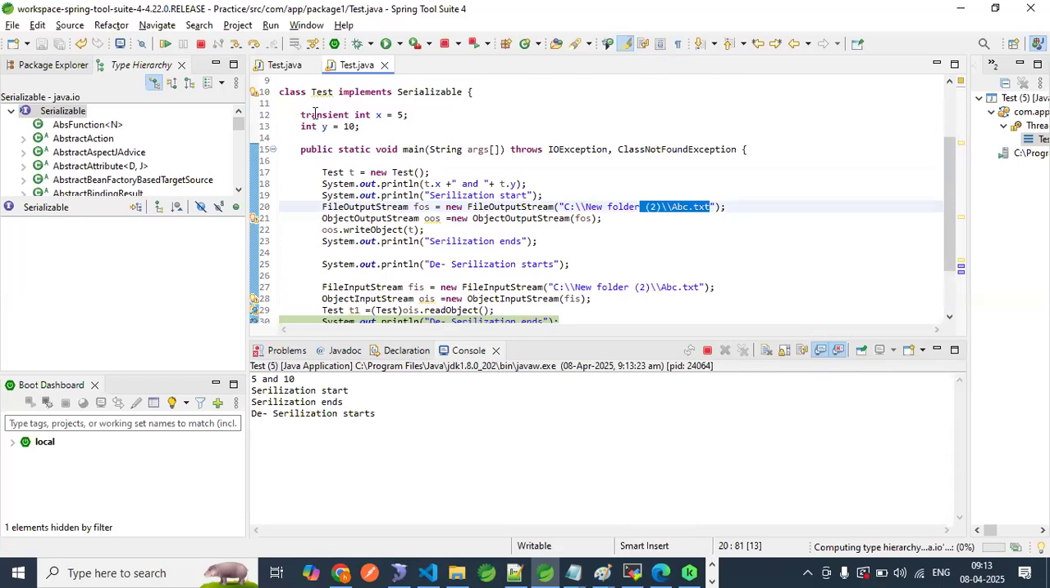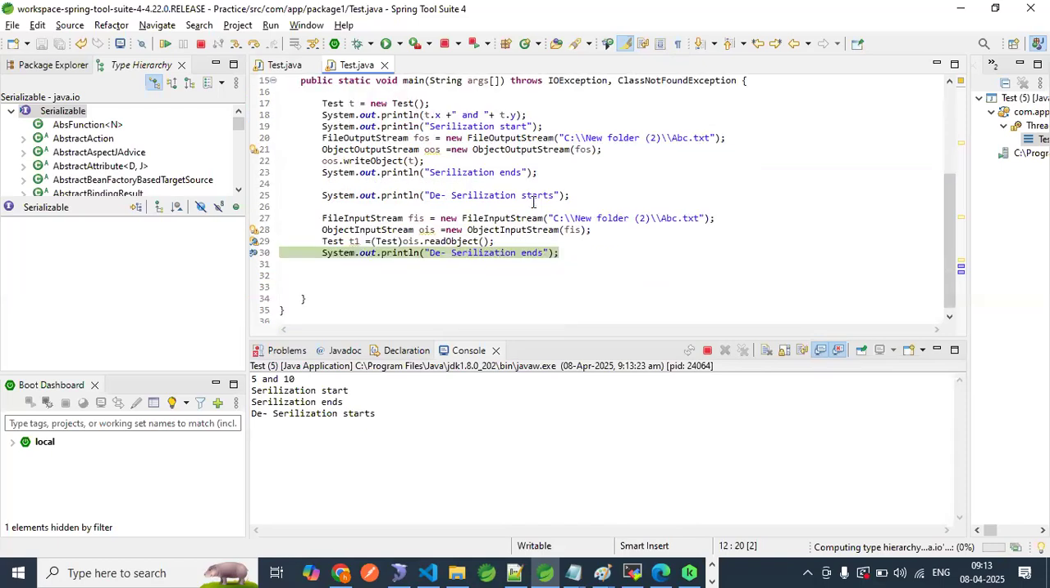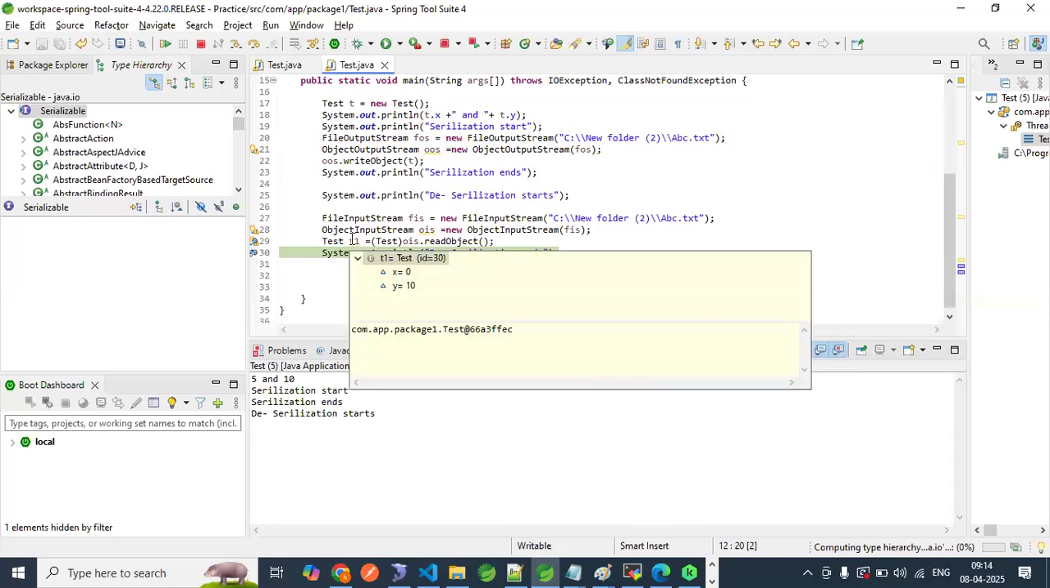I use this transient keyword. So the variable is there. When we are reading this variable, what is coming? The default value. What is the default value of int x? x equal to 0. Is 5 coming back at the time of deserialization? No.